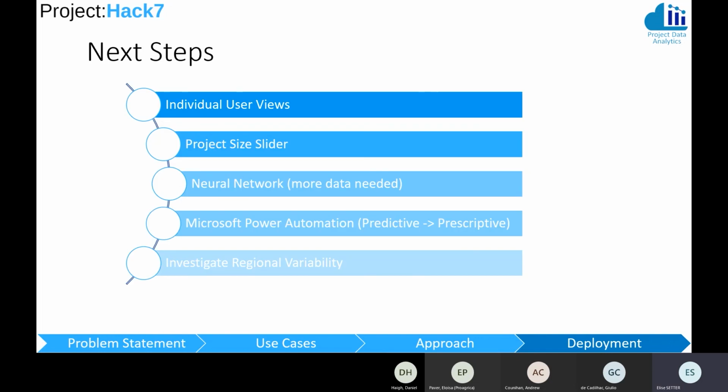Our next steps are to further develop the report by introducing individual user views, which will give a filtered view depending on the role. It's also to introduce project size sliders, to create a new model using neural networks, which will allow us more accuracy in creating drill down applications within the model. Also to automate flagging of hit projects via email, and to investigate regional variability.